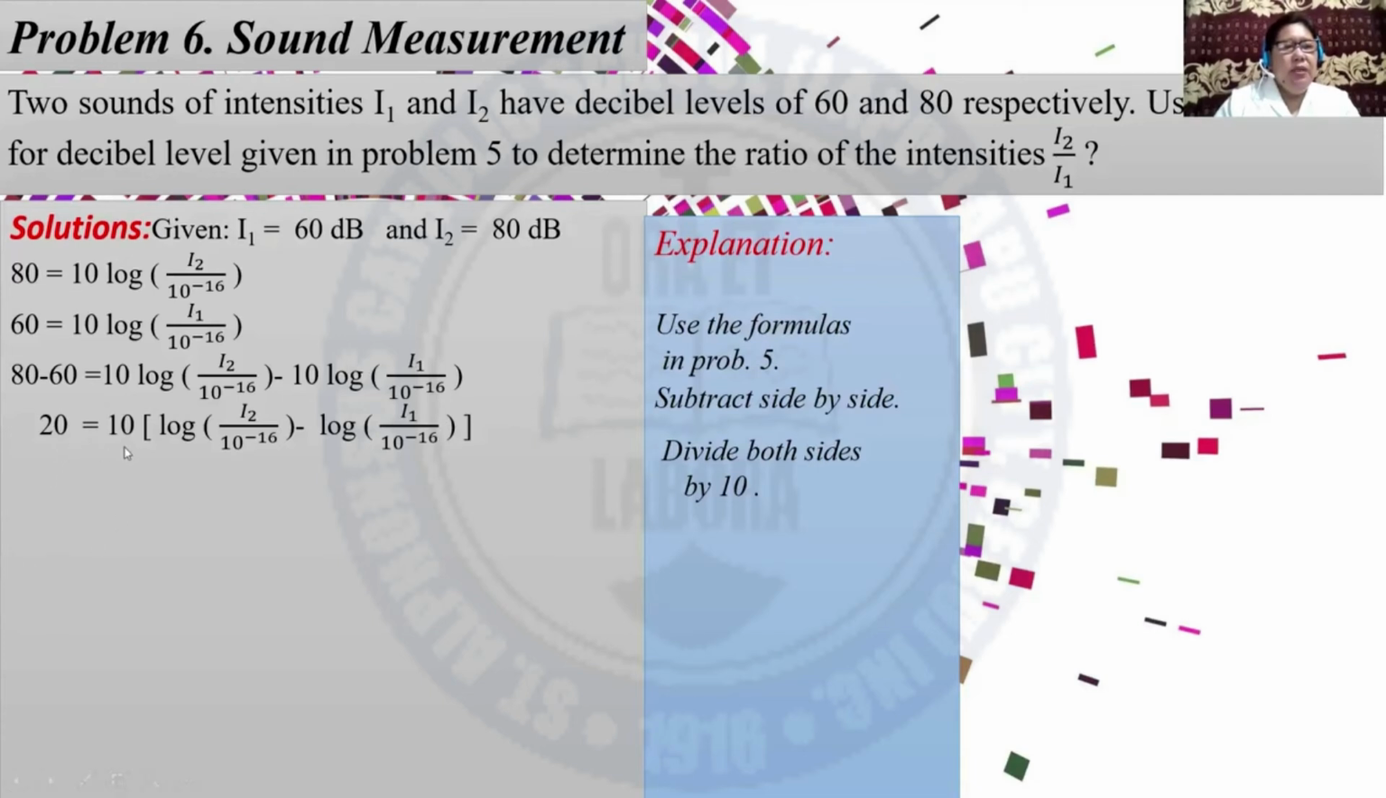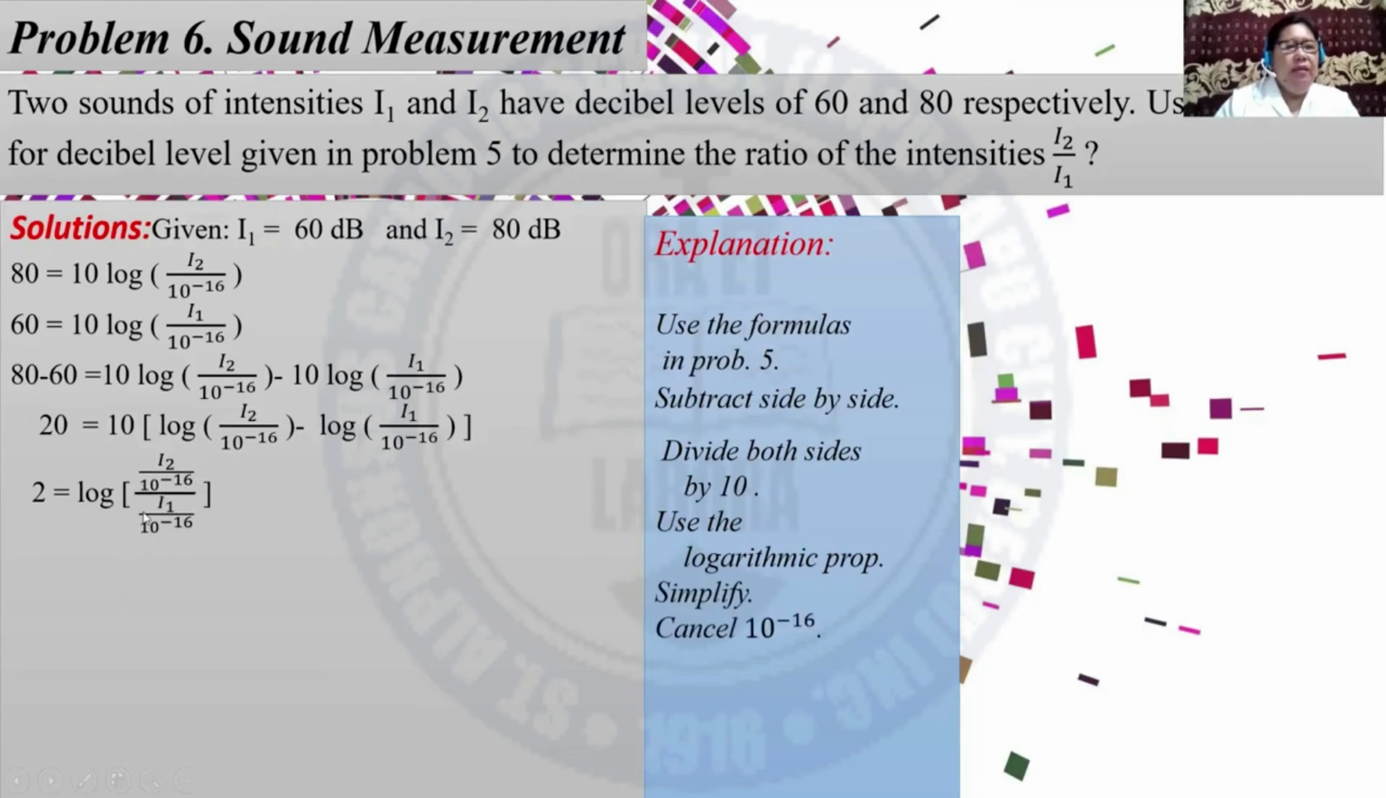This becomes 2 and this one is 1. And use the logarithmic property. So you will have 2 is equal to log times the quantity I sub 2 over 10 raised to negative 16 all over I sub 1 over 10 raised to negative 16. So this is the expanded form of the quotient rule, and this is the condensed form or the single form.